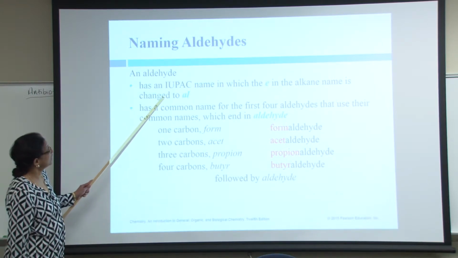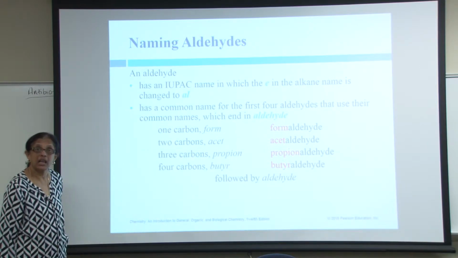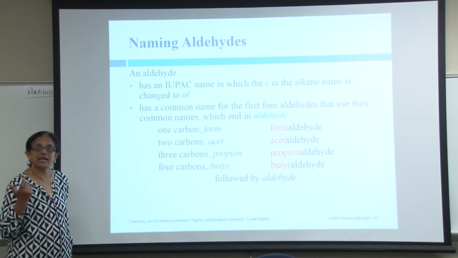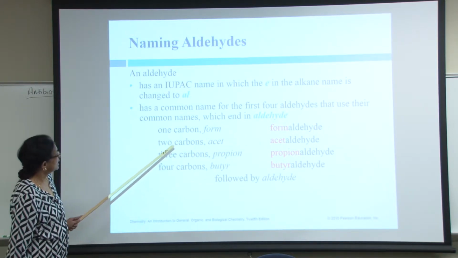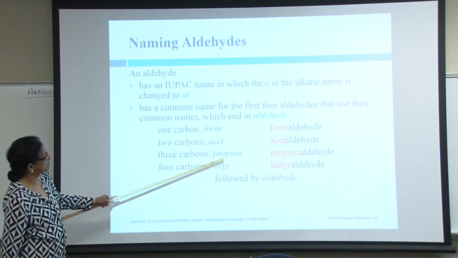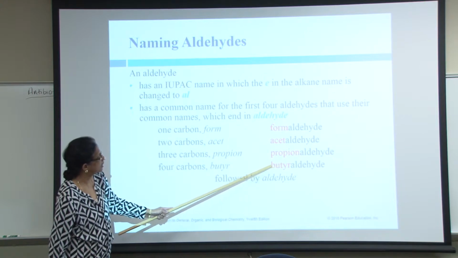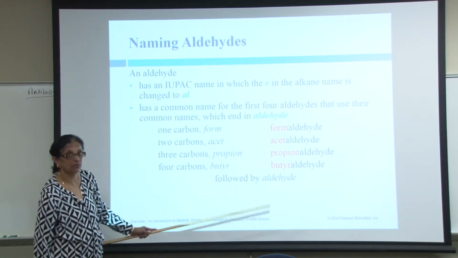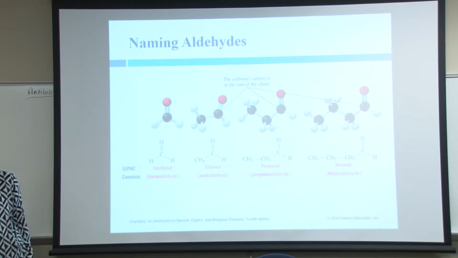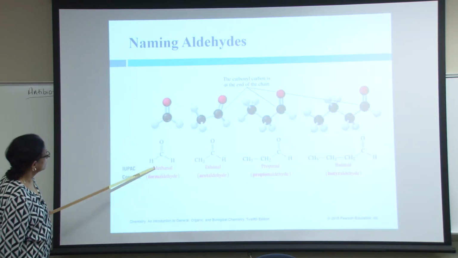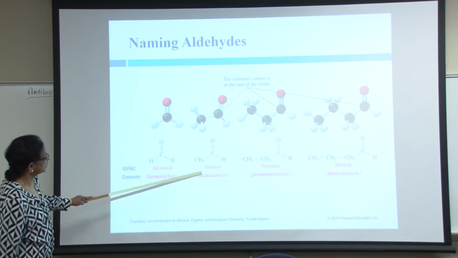For an aldehyde, you replace the alkane E with the AL. Pentanal is an aldehyde. Pentanol is an alcohol. So with one carbon, formaldehyde, acetaldehyde, these are common names. So you are calling aldehyde propionaldehyde, acetaldehyde, formaldehyde. These are all common names, with the IUPAC.